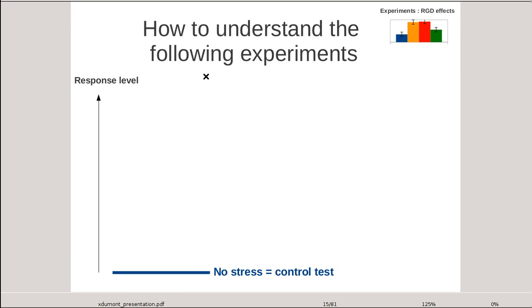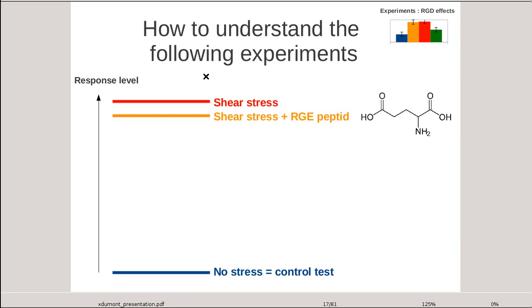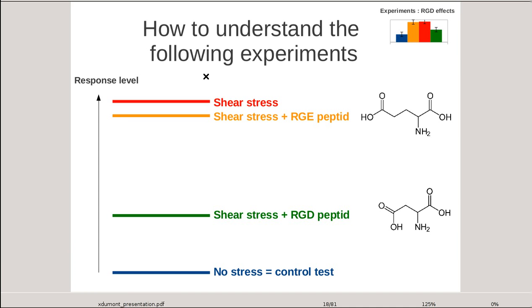RGD peptide will be compared to RGE peptide because of the structural similarity. For all the following experiments, we look at 4 different setups we will represent with the following color code. First one in blue, absence of stress, will be the control situation. Second, shear stress only in red, and third, shear stress plus RGE in orange will give similar results. Last situation, shear stress plus RGD in green, gives an intermediate response.